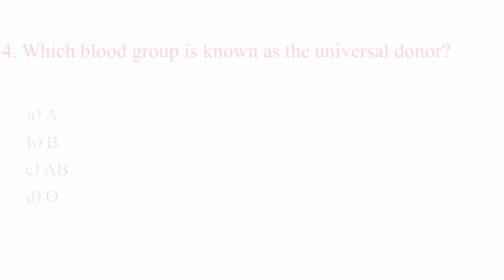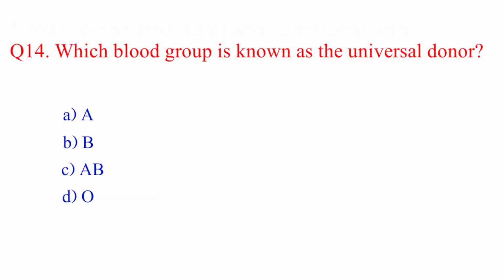Question number 14. Which blood group is known as the universal donor? Option A, A. Option B, B. C, AB. D, O. The right answer is option D, O.